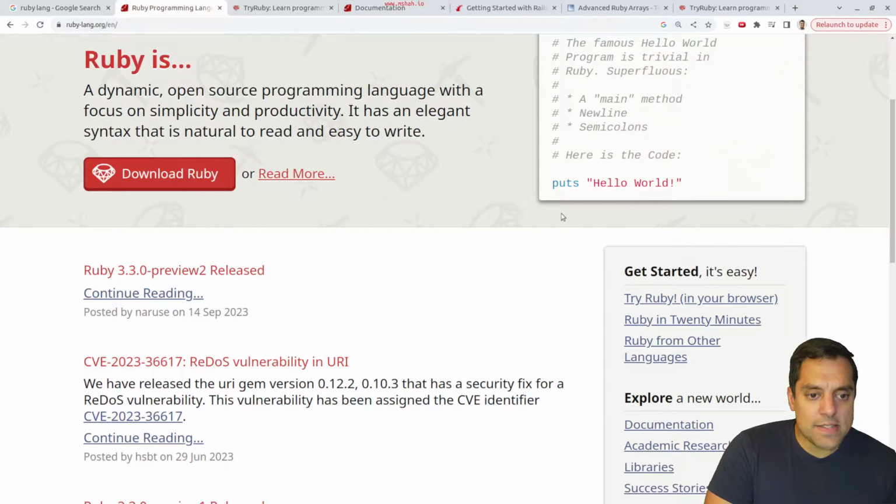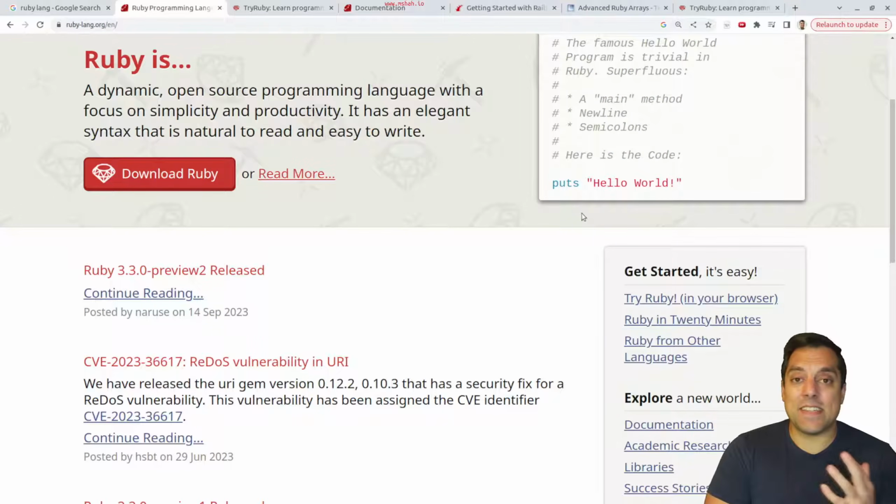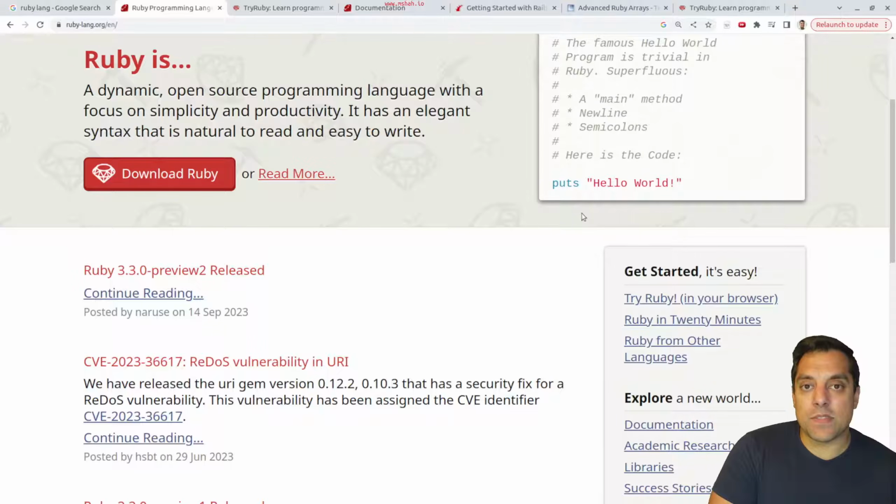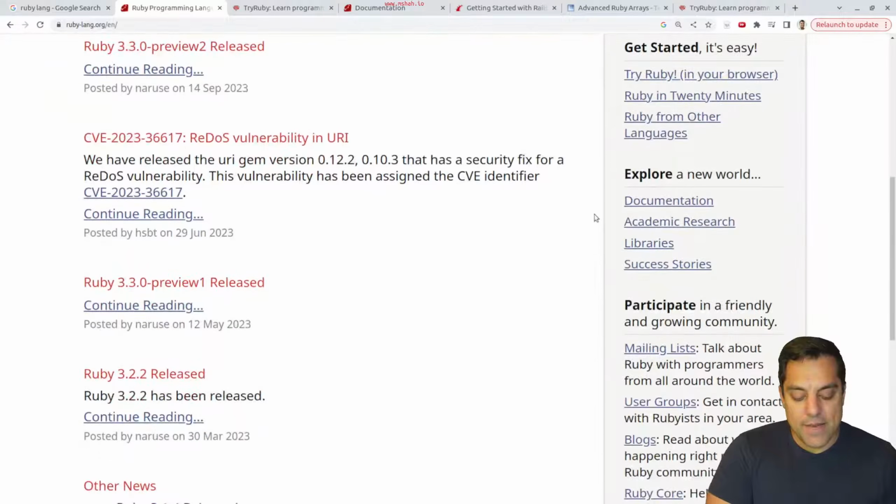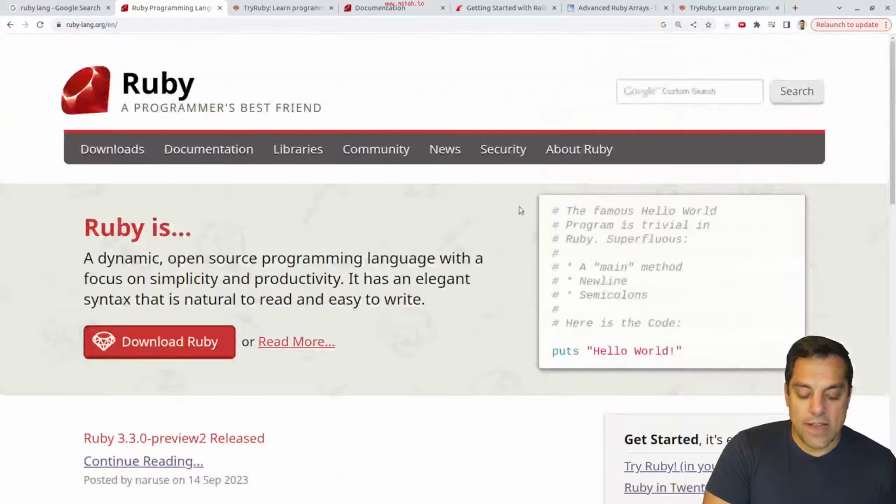But I like the cleanliness of the language. It's very dynamic. I like how easy it seems to interface with C. It looks like there are tons and tons of gems. Again, we didn't really get to see any, and I'm sure if I configure my system properly, it'll be really easy to install them. This is the first time we saw research stuff, the success stories. There seem to be tons and tons of them. So they've hit their niche market.